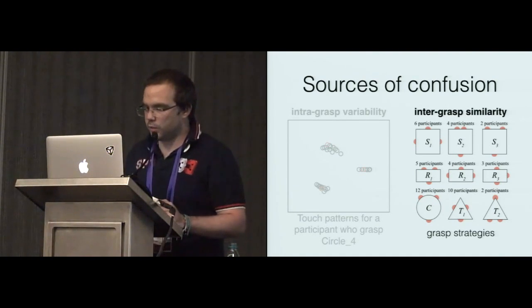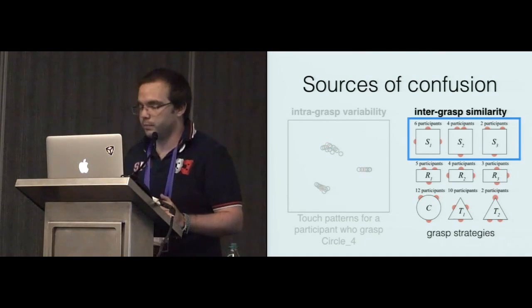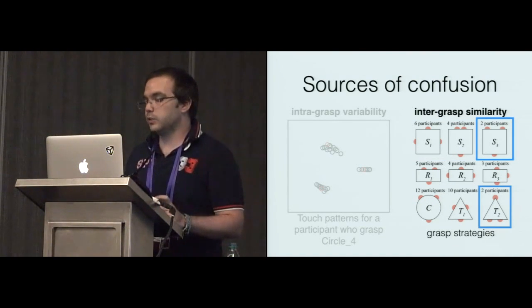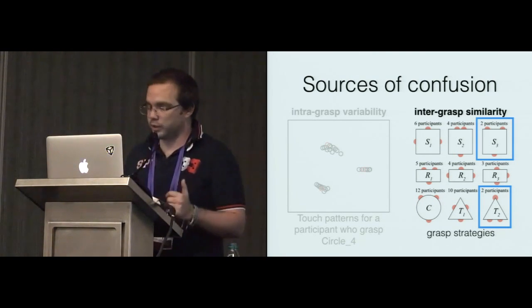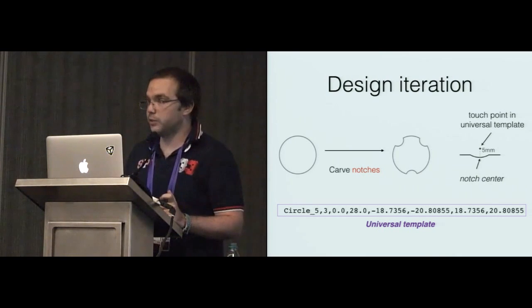Second, there was some intergrasp similarity. Actually, different users may have different strategies for grasping the same token. For example, we observed 3 different strategies for the square token, and also some strategies cause more confusion than others. For example, the third strategy for grasping a square token is very close to the second strategy for grasping a triangle.